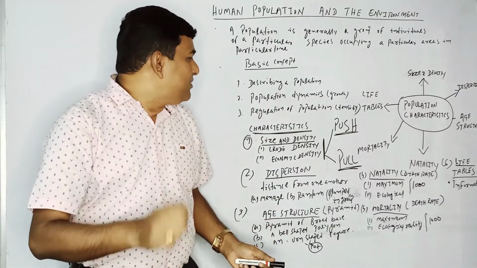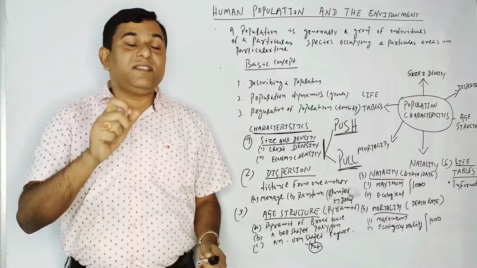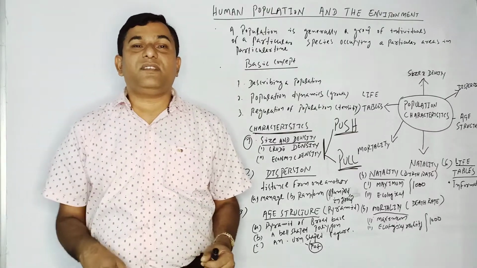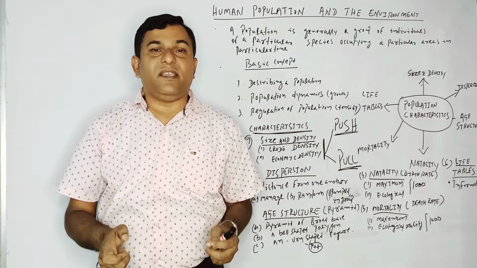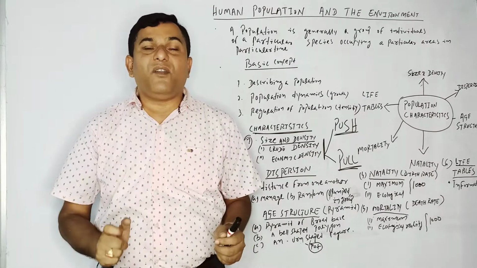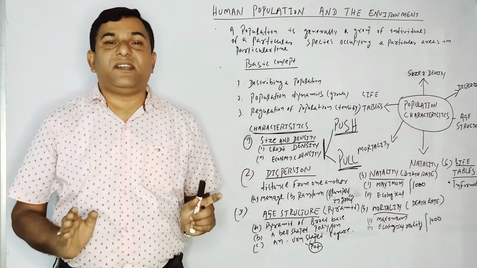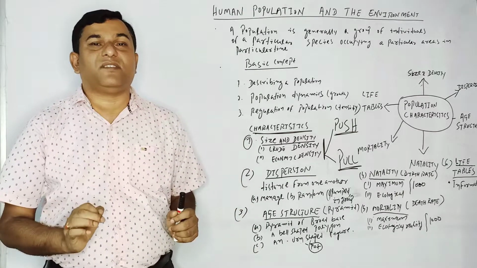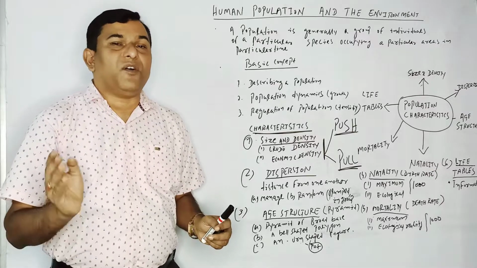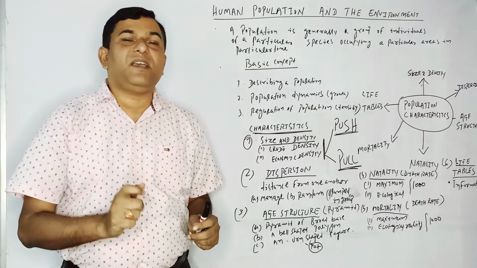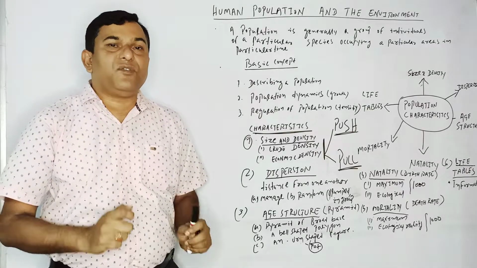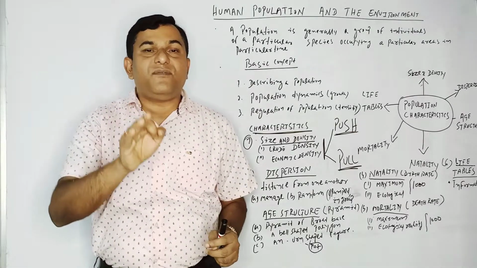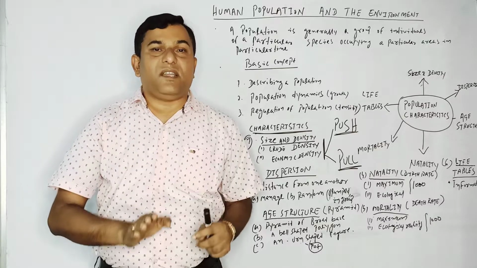Then regulation of a population. What is regulation? Regulation means we the people are living in an area where we follow certain rules and regulations. Without rules and regulations, we cannot live or go ahead. Without law and without rules, we cannot do anything. So being human, we should follow the rules and regulations.